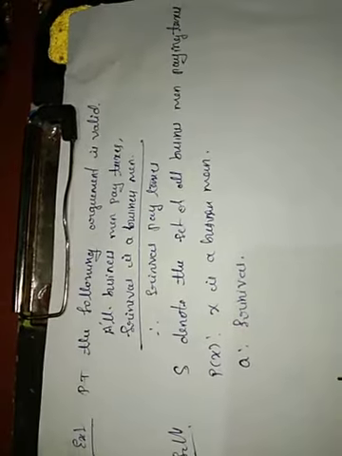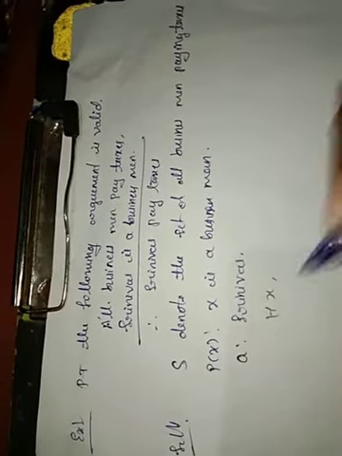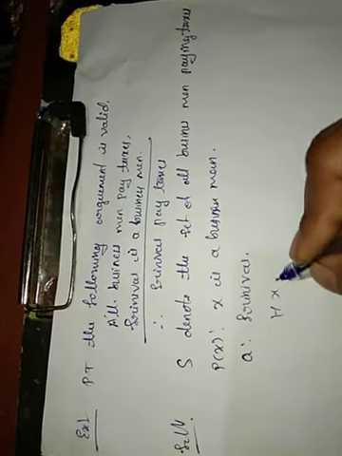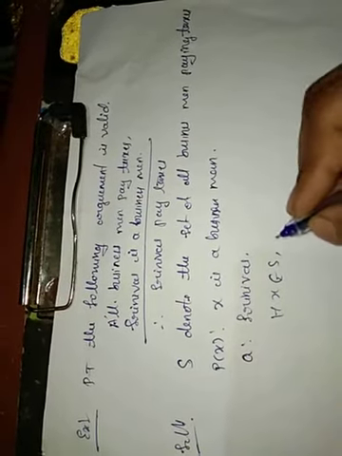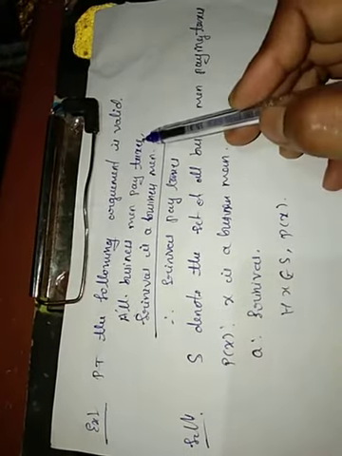Now I write the given argument symbolically: for all X belongs to S, P of X, all businessmen pay taxes.